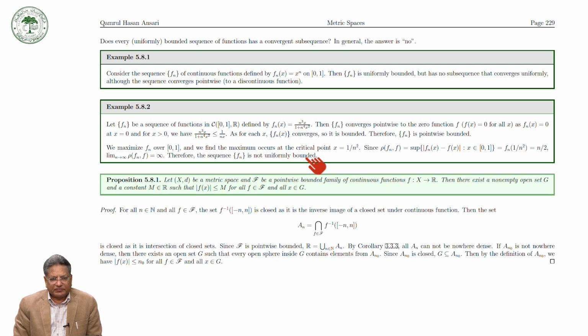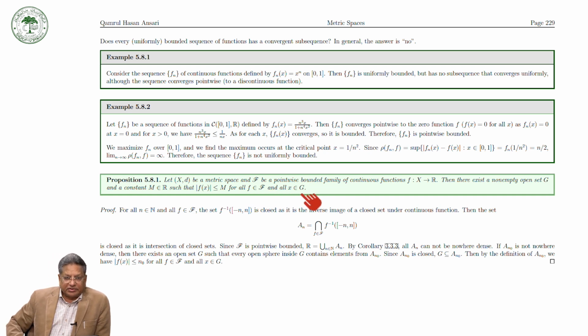Now we have a proposition which says that if X is a metric space and F is a pointwise bounded family of continuous functions, then there exists a non-empty open set G and a constant m such that |f(x)| is less than or equal to m for all f in F and for all x in G.